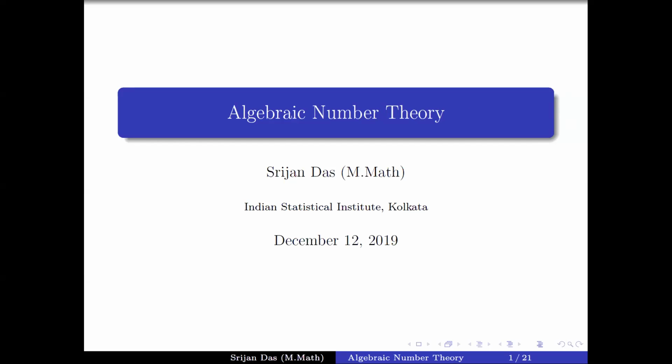Okay. So this is the second lecture of this mini course. Last day, Akashdwip spoke about integral extensions, number fields, number rings of integers, discriminants, those things. I will proceed from there, and today the whole lecture will mainly be focused on commutative algebra. Those techniques are really useful and will actually prove an important result in algebraic number theory, that is unique factorization of ideals in Dedekind domains. So let's start.